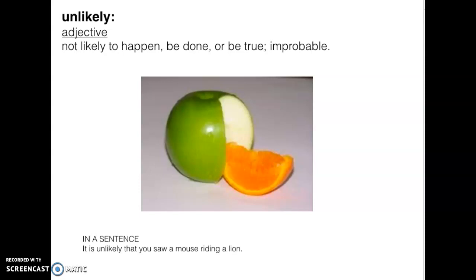Unlikely is an adjective. Not likely to happen, be done, or be true. Improbable. In a sentence, it is unlikely that you saw a mouse riding a lion. Just like this picture, it is unlikely that you're going to cut open an apple and get a piece of orange. Unlikely.